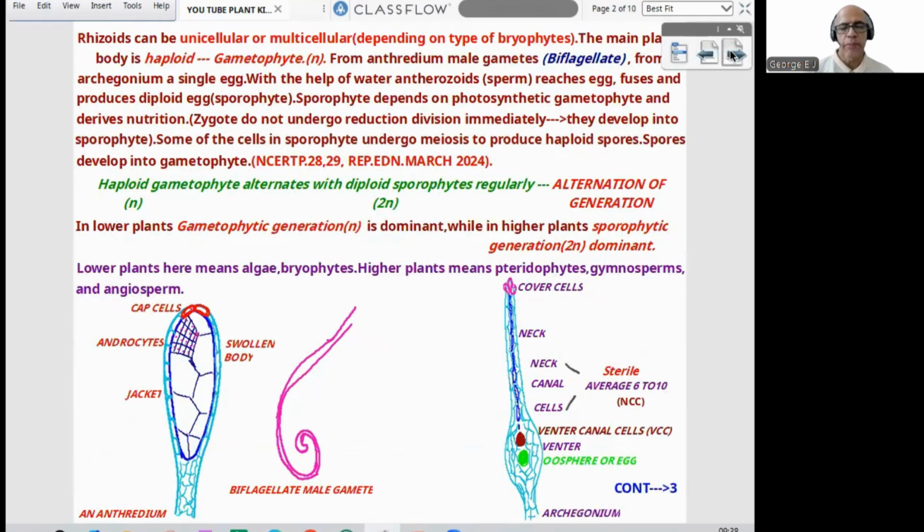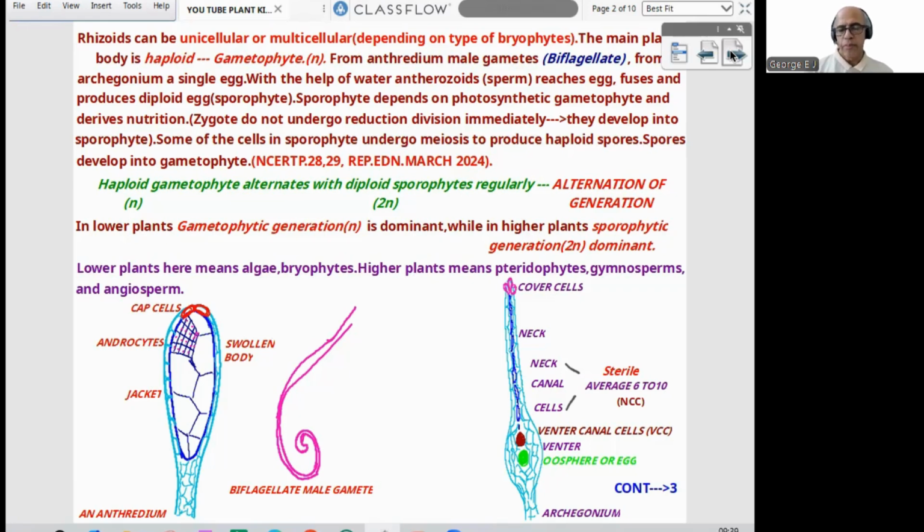So when we start with the second page, we can find rhizoids. But remember, rhizoids can be unicellular or multicellular depending on the type of bryophytes. Main plant body, I already told you, haploid, and it is gametophyte, gamete producing body. That is the meaning of the term gametophyte. Phyte means body or plant body. Phytology, study of plants. Botany, by the way, is called phytology.